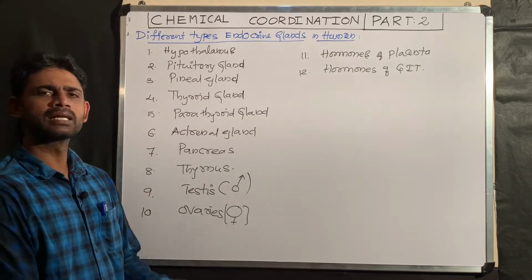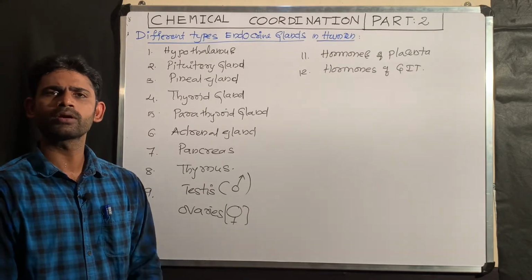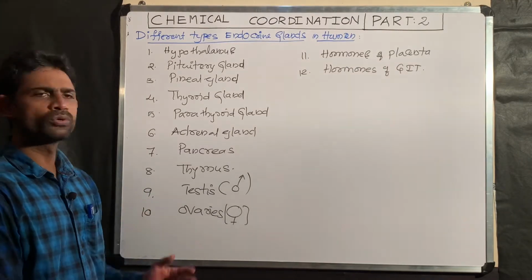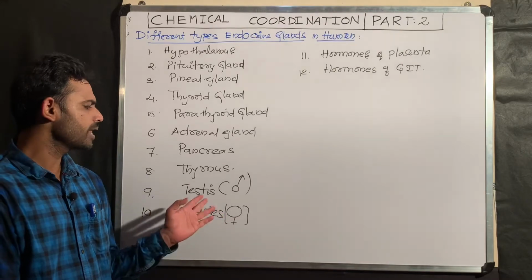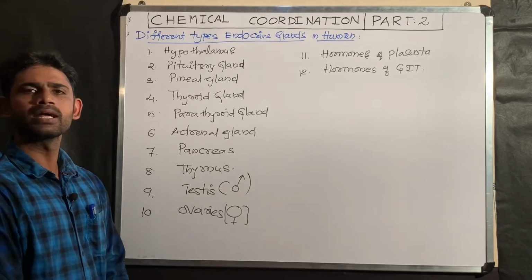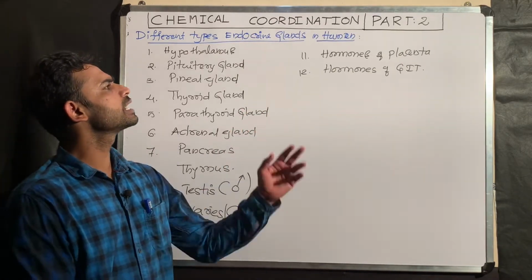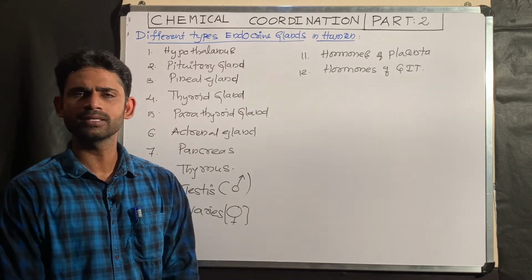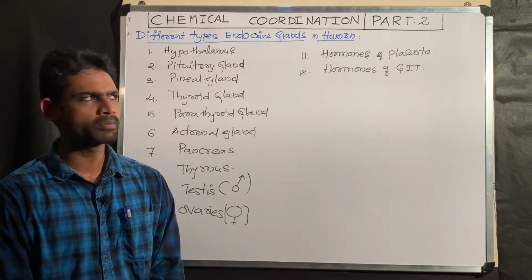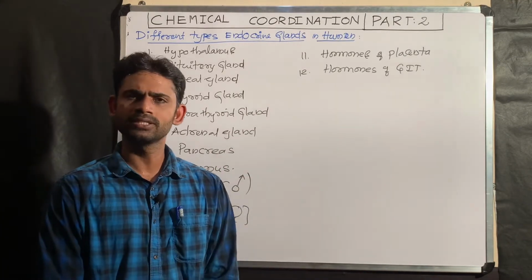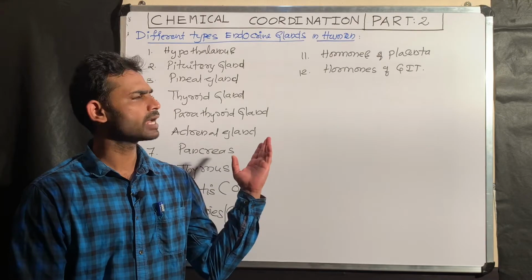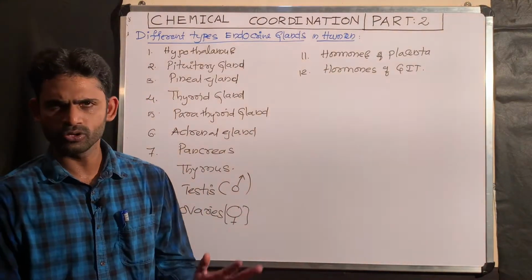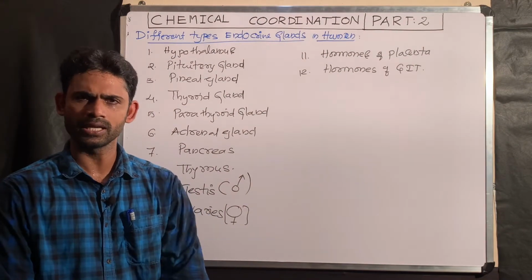The next gland that plays the most important role in the immune system, that is the thymus. The next two are the gonads, that is the testis in male and the ovaries in female. The next is the hormones of the placenta that help you understand during pregnancy, in the human reproduction topic. The next one is the hormones of the GIT that help you during digestion. These are the different types of endocrine glands that are distributed in our body.